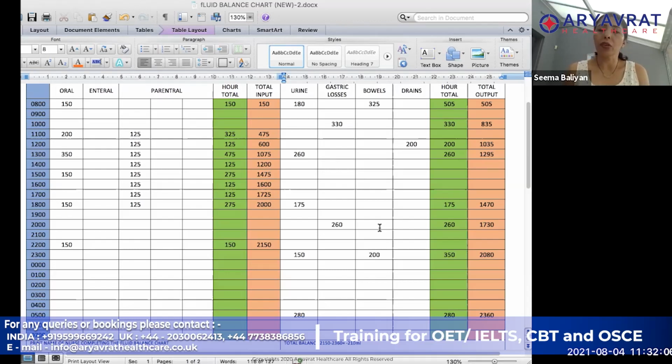All you have to make sure is that you diligently read it and write in the correct column, and then you can just do the adding or totaling of all of the things. Then minus the output from input, and you are going to get your balance and decide whether it is a positive balance or a negative balance. Any questions on this one?